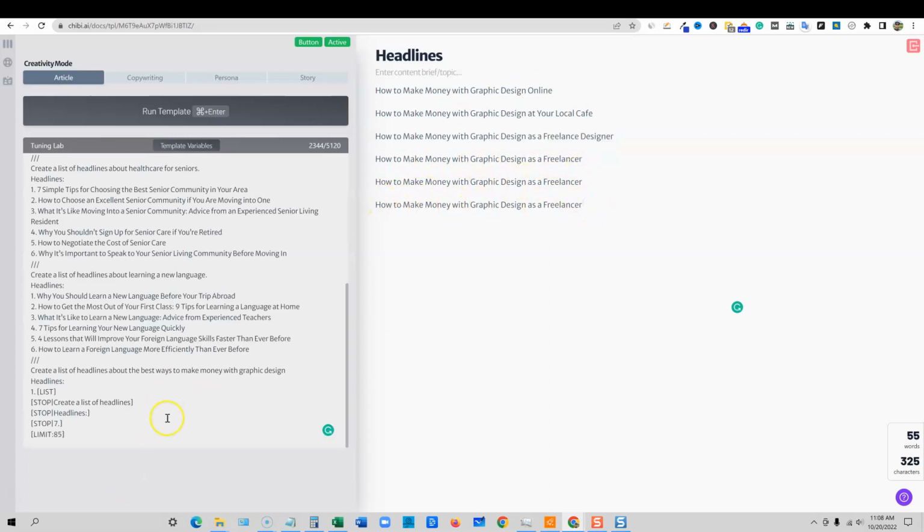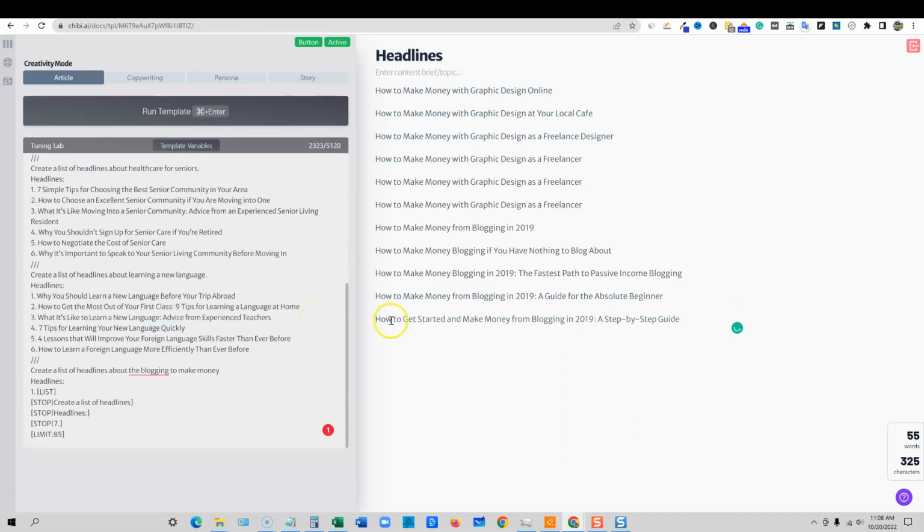So then you can keep telling it to do more, or you can just put in a keyword. Like right here, let's just say, I'm going to say blogging to make money. We're going to put the cursor right here and push enter right here. So we replace the keyword right there with blogging to make money. How to make money from blogging in 2019. Obviously, we'll just change that to 2023. How to make money blogging if you have nothing to blog about.